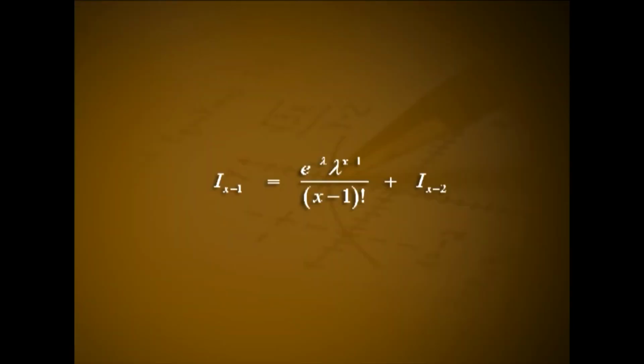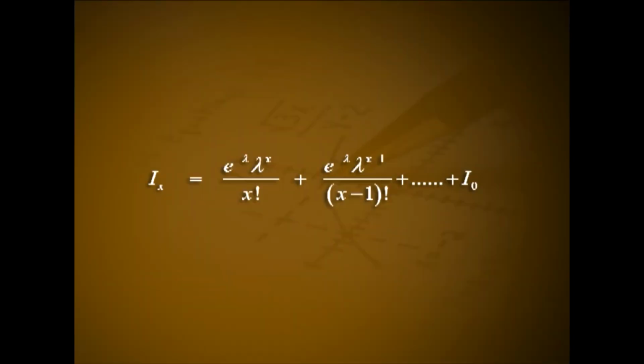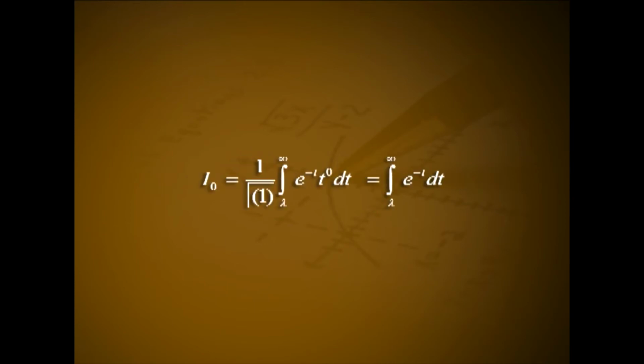Integrating I_(x-1) as above, we get I_(x-1) equal to e^(-λ) λ^(x-1) by (x minus 1) factorial plus I_(x-2). Proceeding like this, finally we get I_x is equal to e^(-λ) λ^x by x factorial plus e^(-λ) λ^(x-1) by (x minus 1) factorial plus etc. plus I_0. But I_0 equals 1 divided by gamma 1 integral from λ to infinity e^(-t) into t^0 dt.